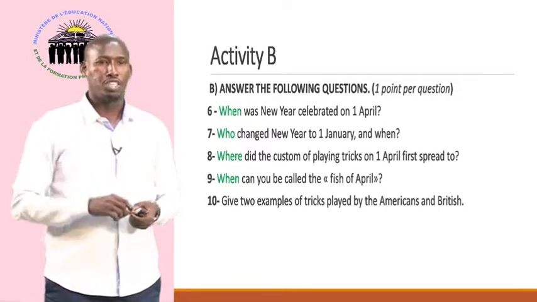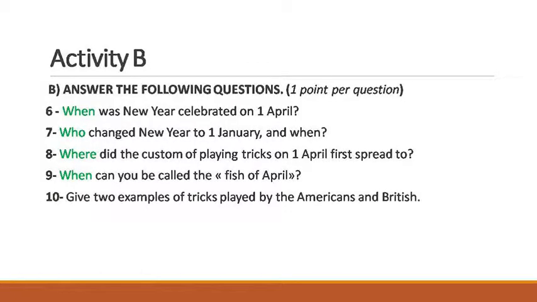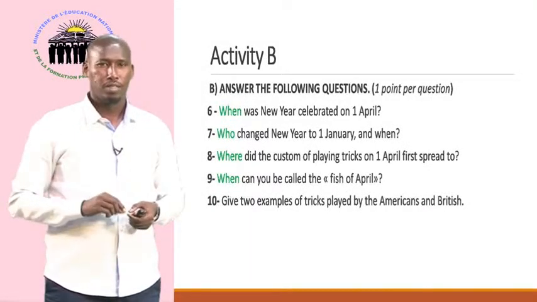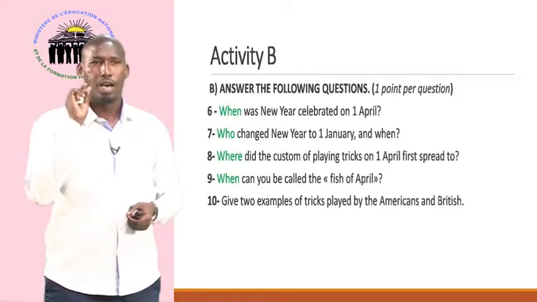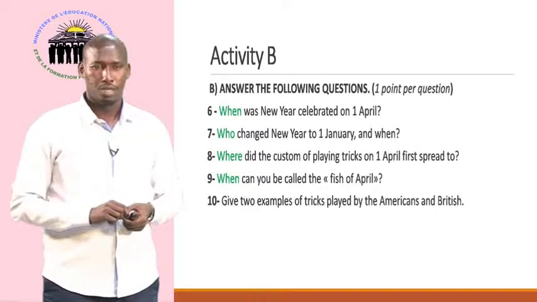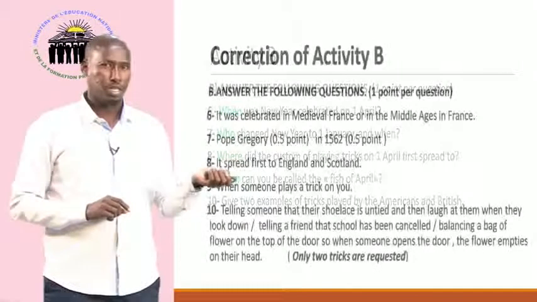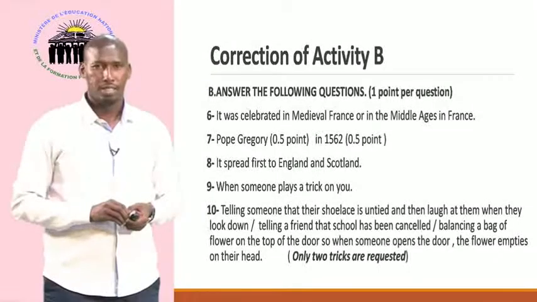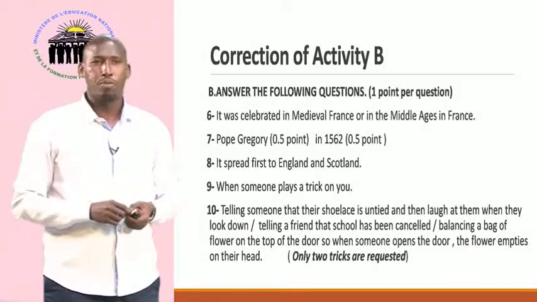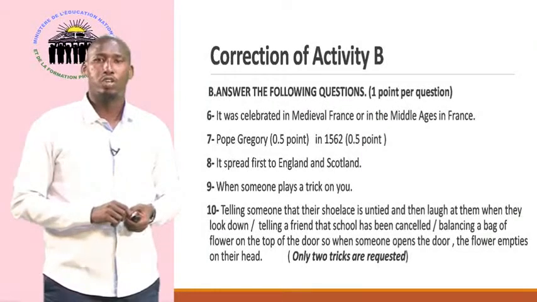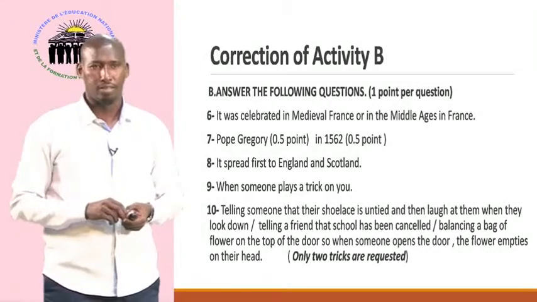If we look at question 6, which is, when was the New Year celebrated on 1st April? The word in green is when. When we have the word when, the information that we are looking for is about time. So if we try to answer that question, the answer will be, it was celebrated in medieval France or in the Middle Ages in France. That's the information. The time that we were looking for is medieval France or the Middle Ages in France. Both of these are correct.